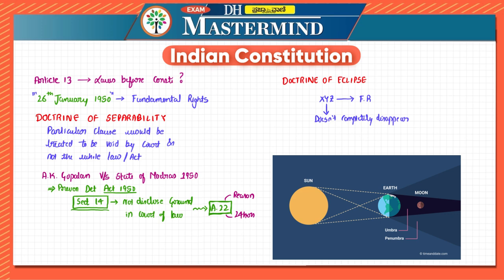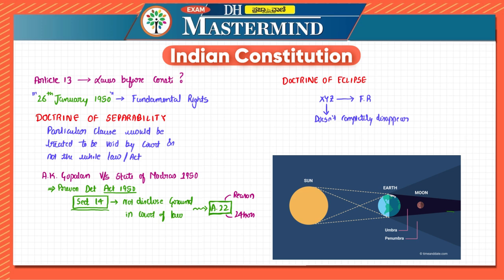You can see here the sun's rays are falling on this earth, but this thing completely becomes the umbra area, right? So this is the shadow area. It is not that it disappeared completely. It is there, but it is in the shadow area. That is, it is eclipsed. It doesn't completely become invalid. I just grabbed this image in order to make you understand eclipse.